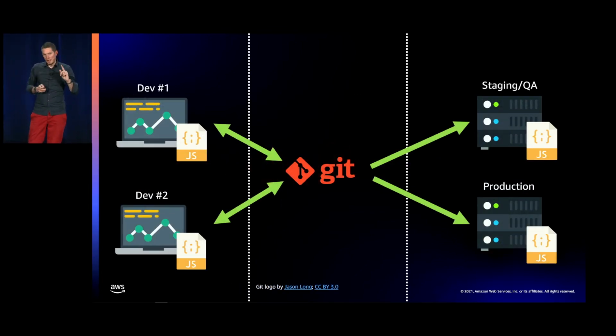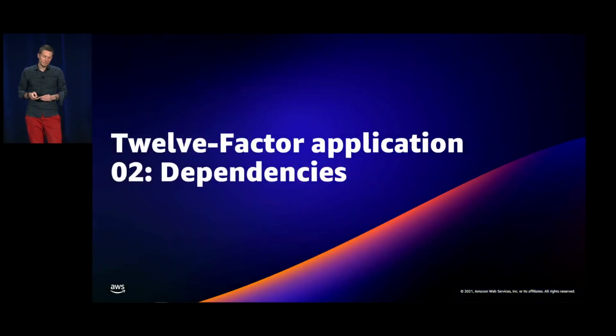There's only one code base per application. That's the first principle. But there will be many deploys of that app. From this code repo, we are going to create different environments, different deploys. This principle says that we should not have multiple applications sharing the same repository. That's an anti-pattern that we want to avoid.